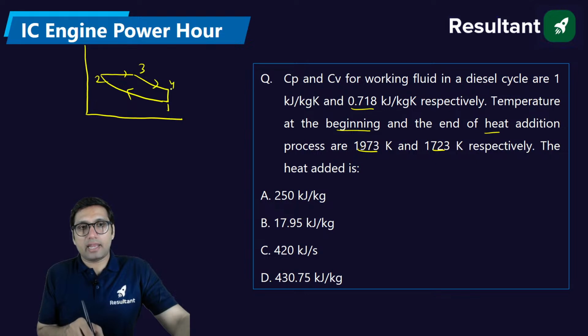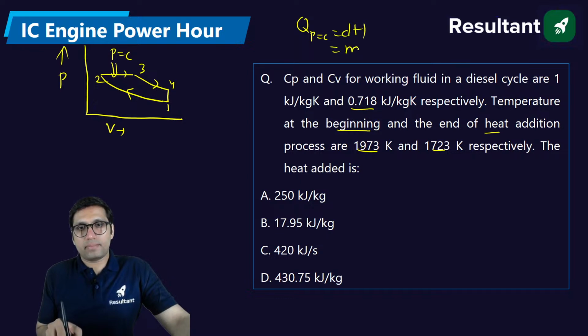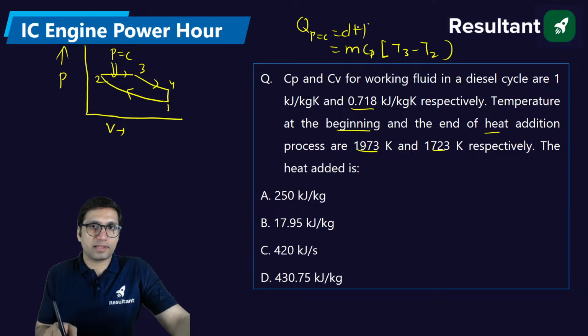Heat supplied at constant pressure is equal to the change in enthalpy, which is equal to mCp (T3 minus T2). This concept you have studied in thermodynamics.